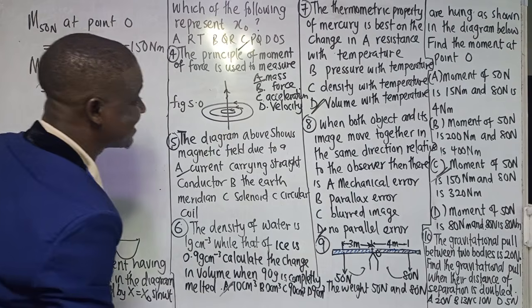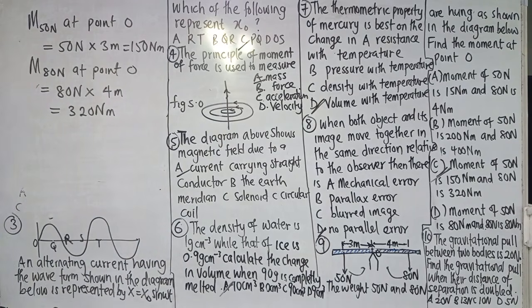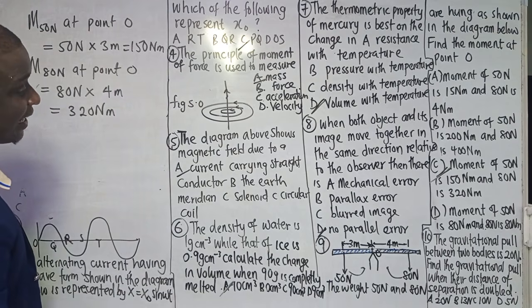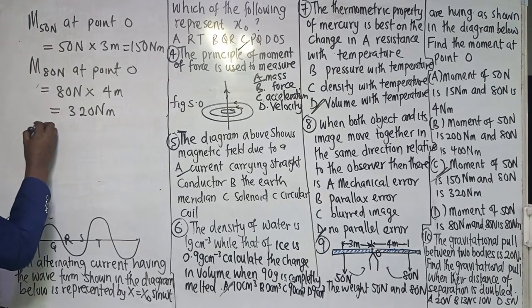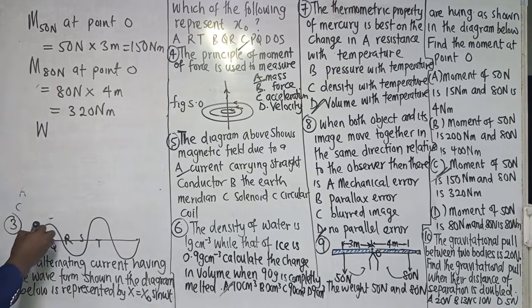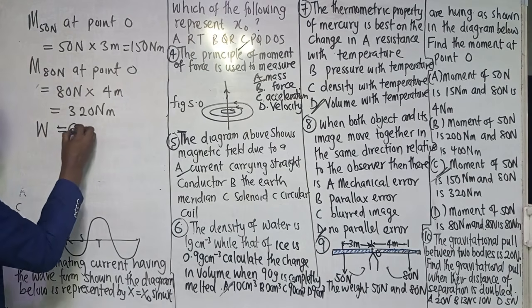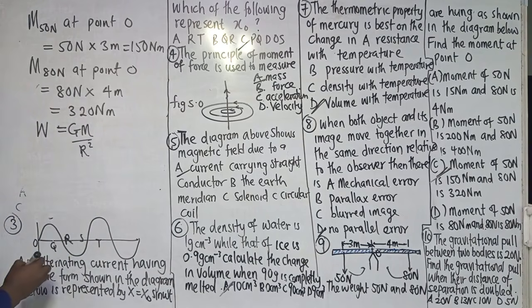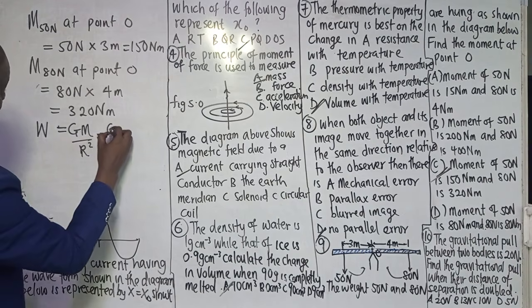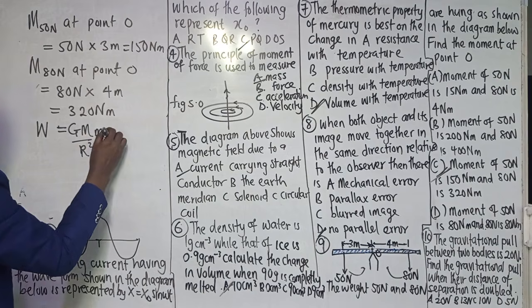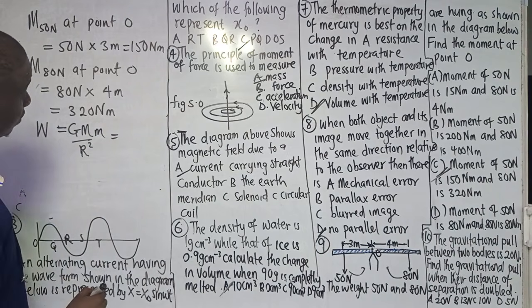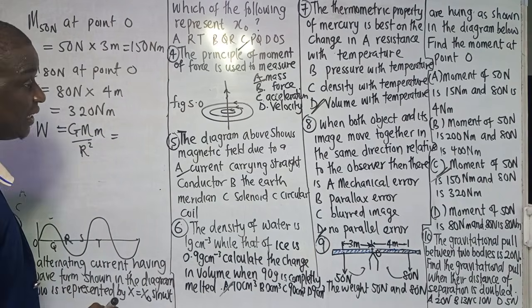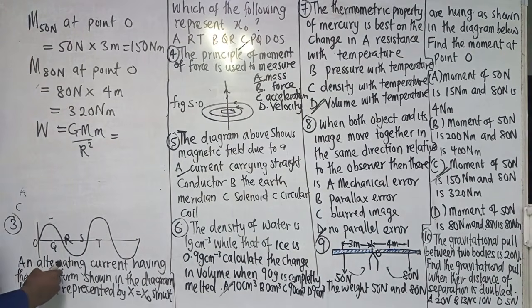The last question says the gravitational pull between two bodies is 20 Newton. Find the gravitational pull when their distance of separation is doubled. Now, gravitational pull is talking about the weight, and weight is equal to GMM over R square. So that is gravitational pull, which is the gravitational pull of the earth, the weight.